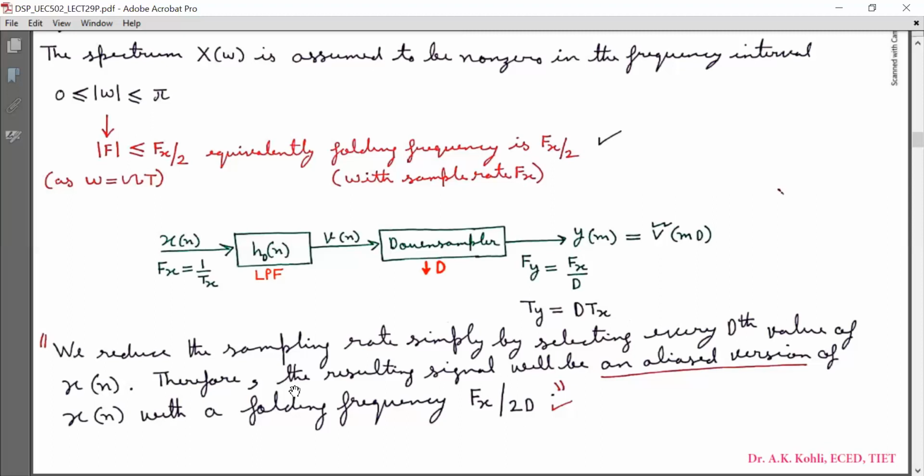So the resulting signal will be an aliased version of xn with folding frequency Fx by 2D. At the output the folding frequency has reduced, so there will be aliasing. To avoid aliasing, what will you do? You will set the cutoff frequencies of HD(n) accordingly.